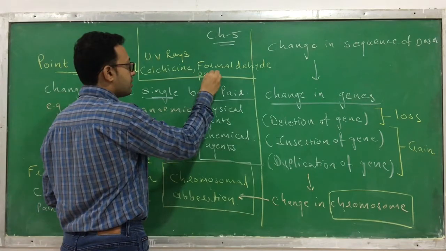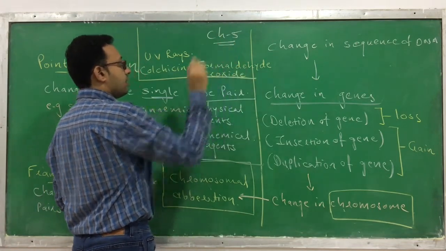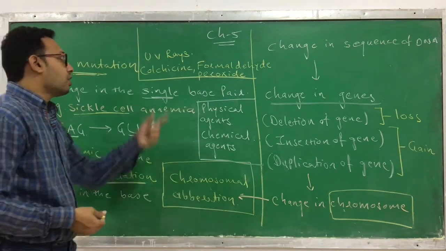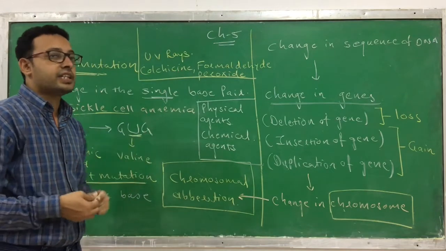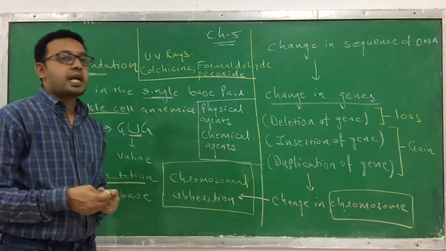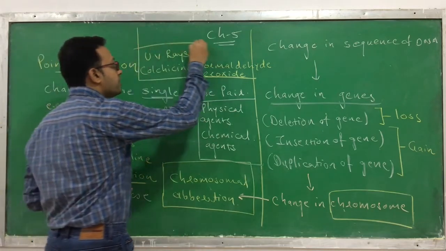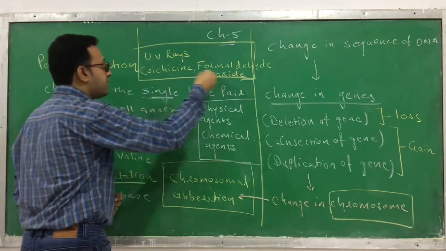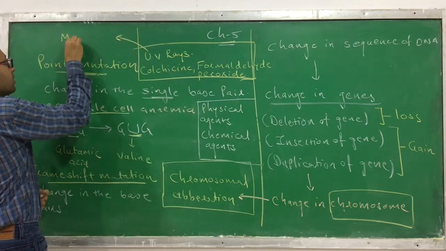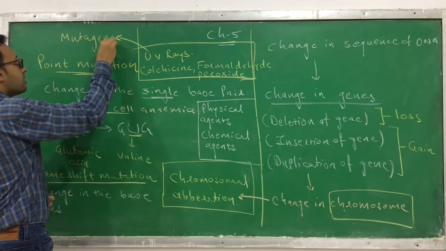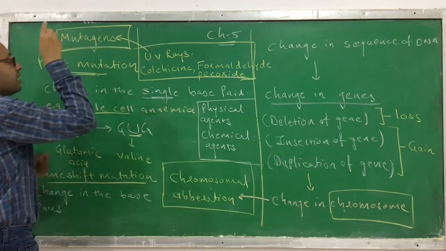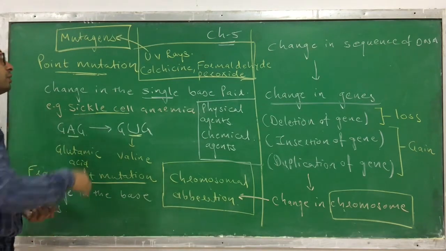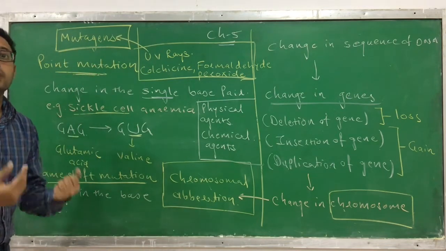Peroxides, etc. So these are the chemicals which can cause mutations: colchicine, formaldehyde, peroxides, etc. So they fall under which category? Chemical agents. And those agents which can cause a mutation, whether it's a physical agent like UV rays or chemical agents like certain chemicals, are called mutagens. What are they called? Mutagens. That means they have a capacity to cause a mutation, so that's why we call them mutagens.